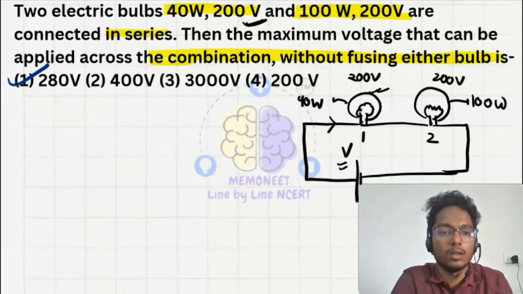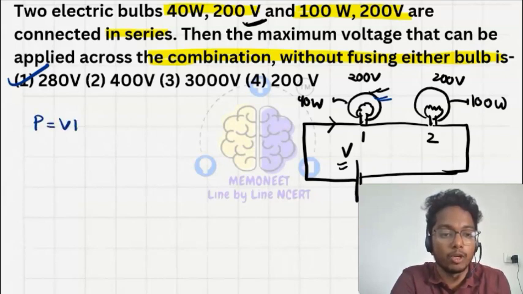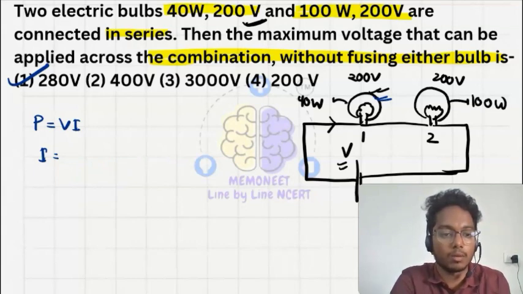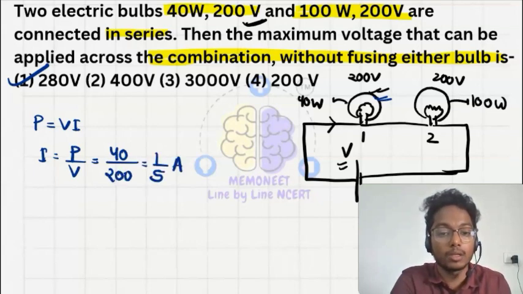Let's see here what maximum current this bulb can bear. P is equal to V into I, so I is equal to V upon P. It means 200 upon 40, that is 5 ampere. Sorry, I is equal to P upon V. This is P upon V, so this will be equal to 40 upon 200. It means 1 upon 5 ampere is the maximum current it can bear.